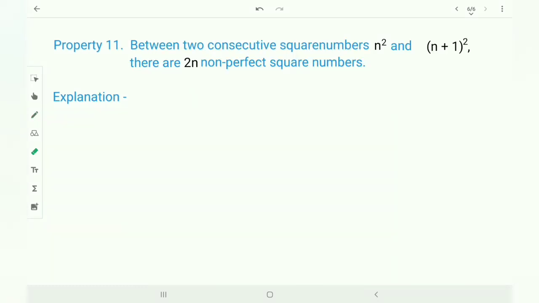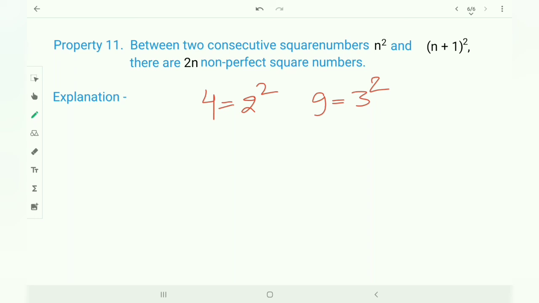And in the last, property 11: between two consecutive square numbers n square and n plus 1 whole square, there are 2n non-perfect square numbers. Meaning, if you are taking two consecutive square numbers, suppose I am taking 4, which is the square of 2, and 9, which is the square of 3.